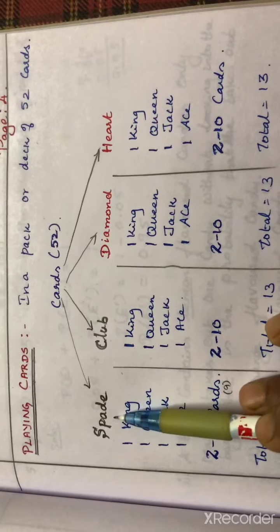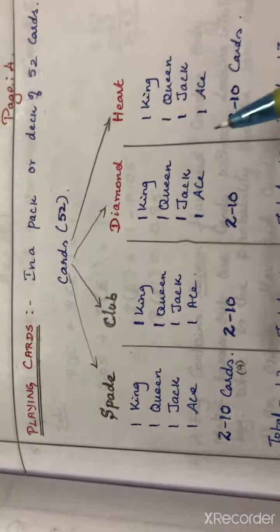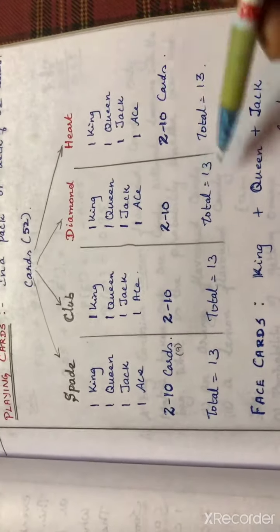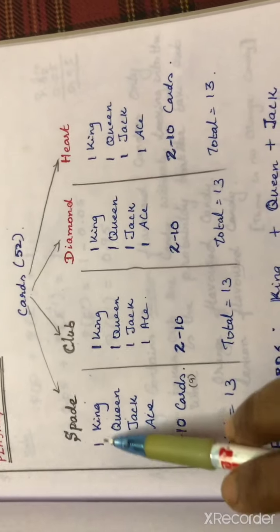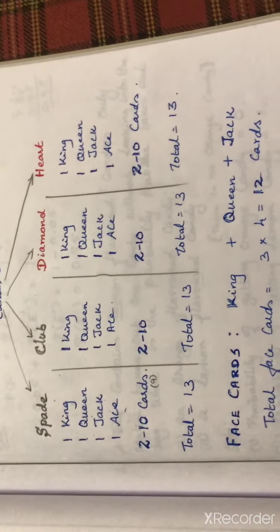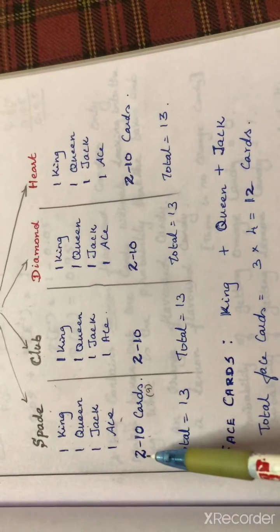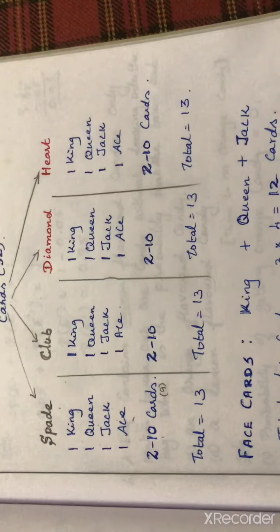So the types are spade, club, diamond, heart. Under each type the cards are the same. Under spade we have 1 king, 1 queen, 1 jack, 1 ace, and the numbers from 2 to 10: card 2, 3, 4, 5, 6, 7, 8, 9, 10.